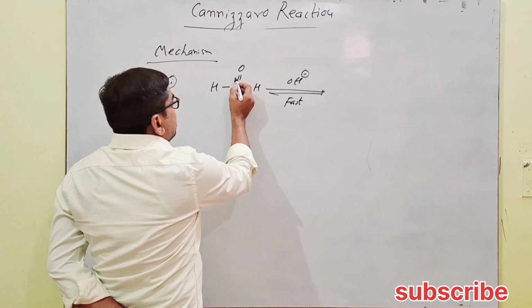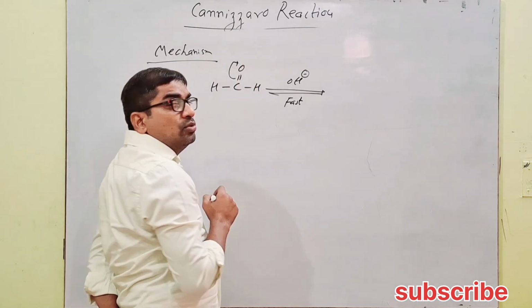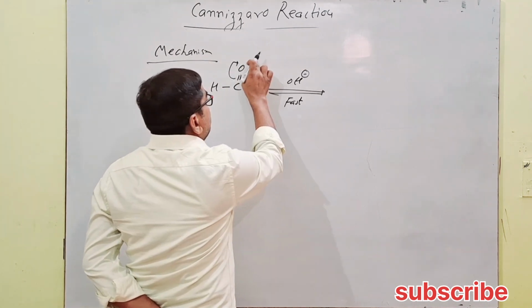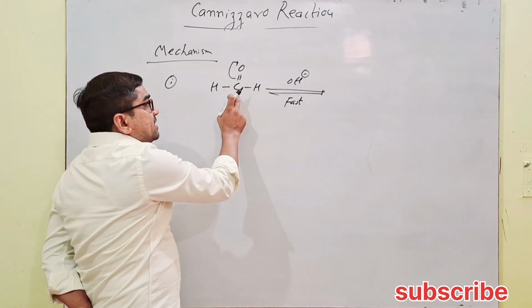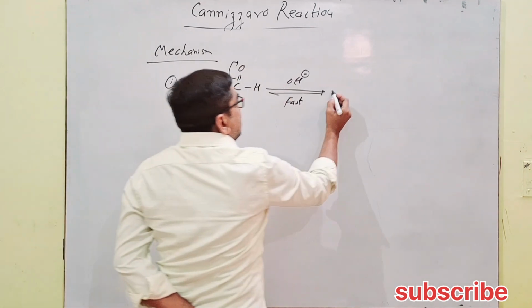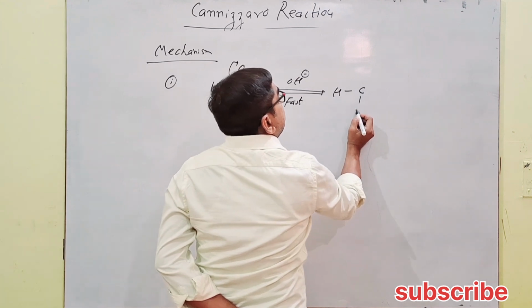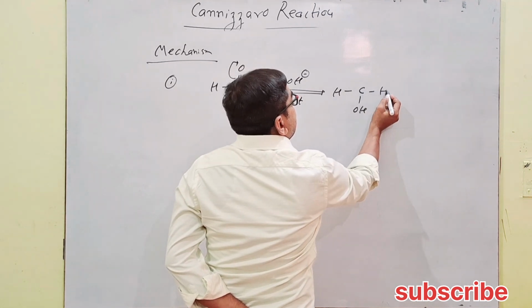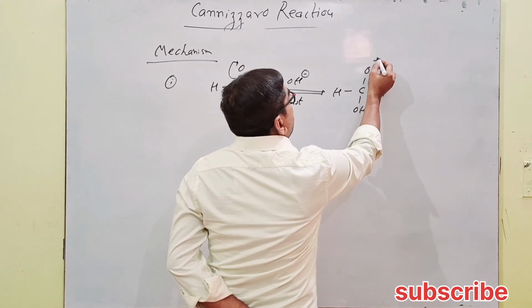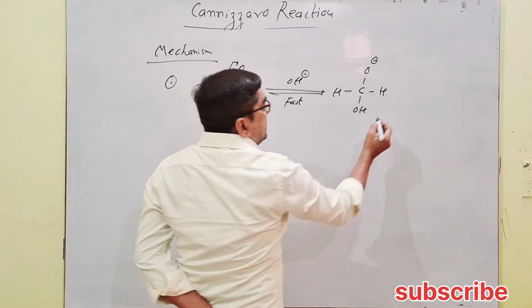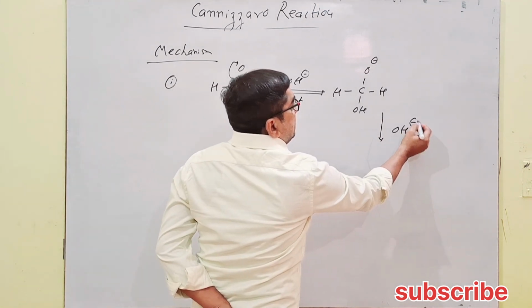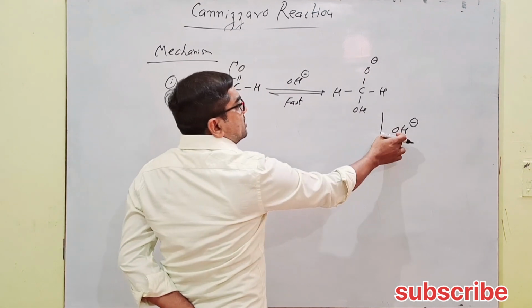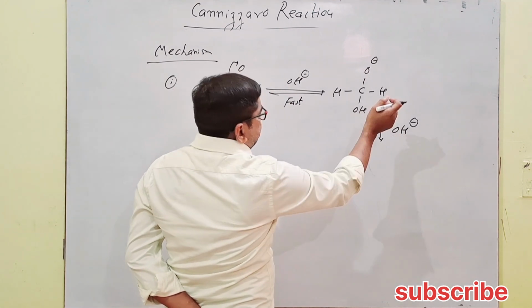Here, the pi electrons move to the more electronegative oxygen, so a negative charge appears at oxygen and a positive charge at this carbon. So at this positive charge, OH minus gets attached like this, giving C, single bond OH, single bond H, single bond O negative. In the next step, again OH minus attacks.